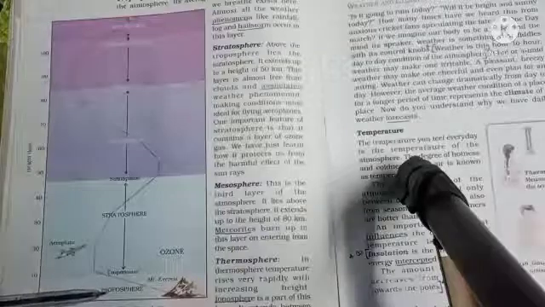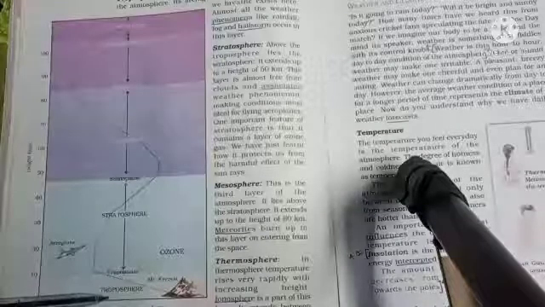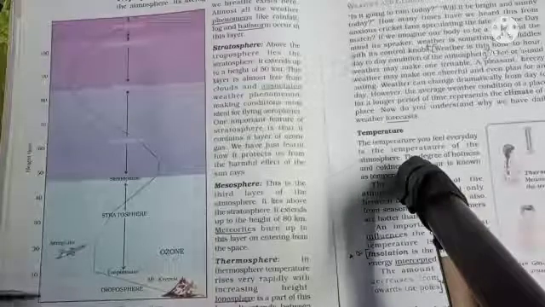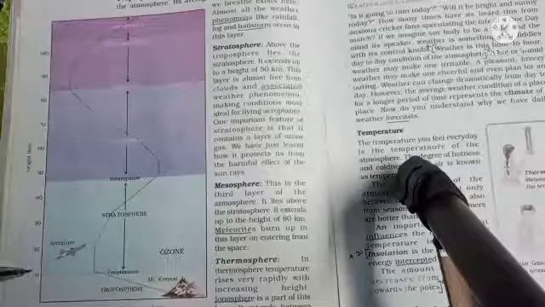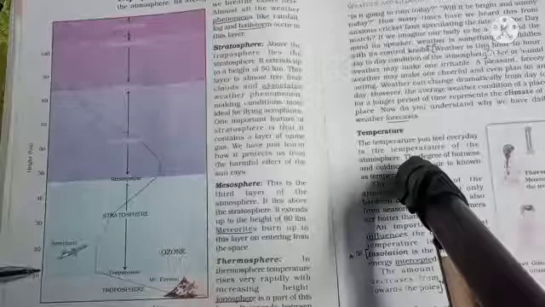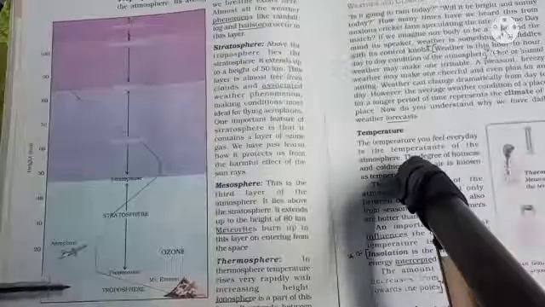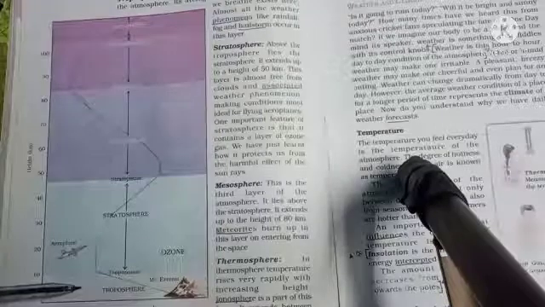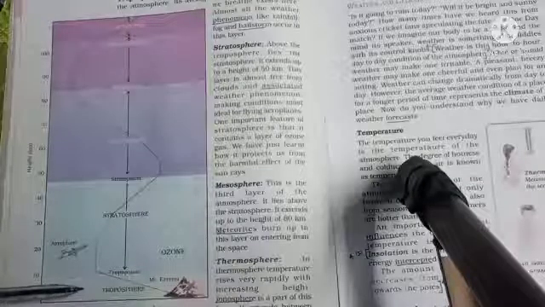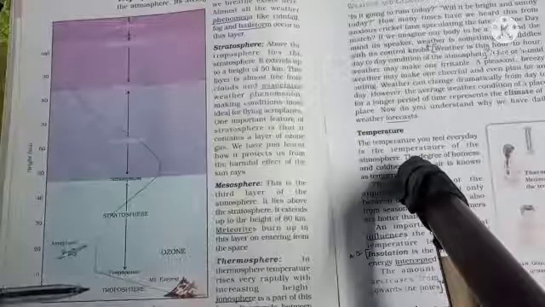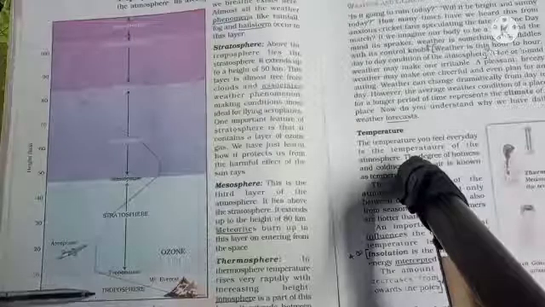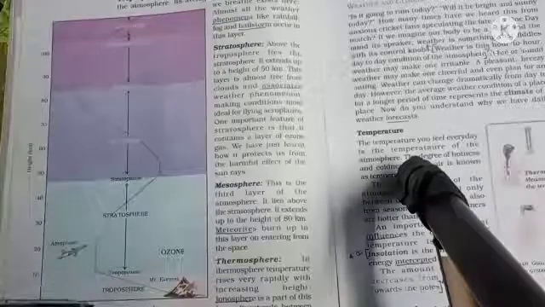What is the purpose of this troposphere? This layer is a very important layer of the atmosphere. Its average height is up to 13 kilometers, that is up to 10 kilometers we say approximately, but it is an average height, we can take it as 13 kilometers. This troposphere contains the air we breathe, and almost all the weather phenomena like rainfall, fog, hailstorm occur in this layer. If we get rainfall, it occurs only in the troposphere.